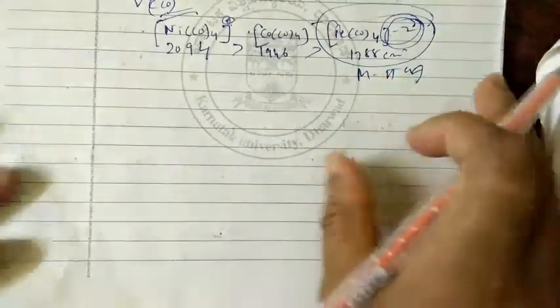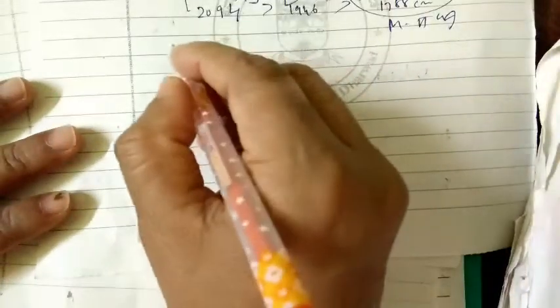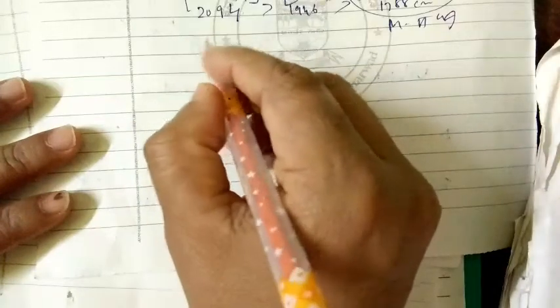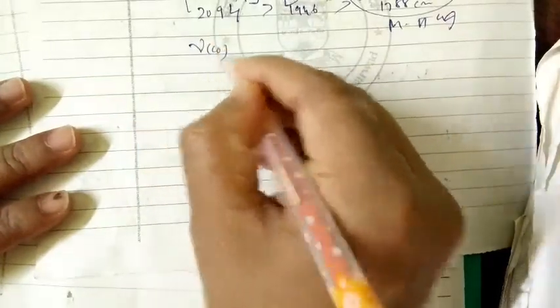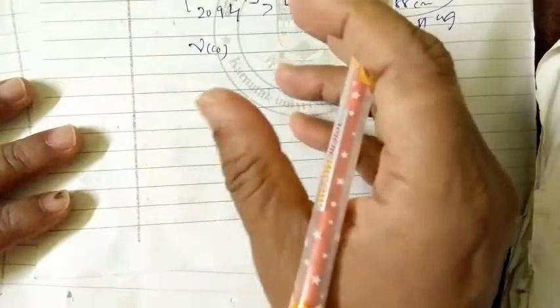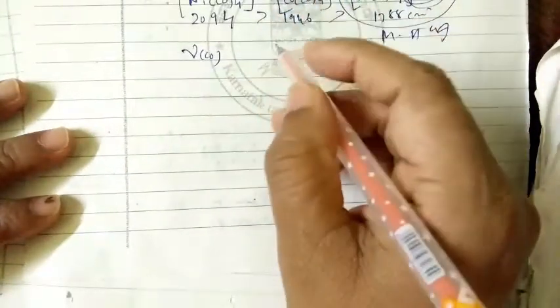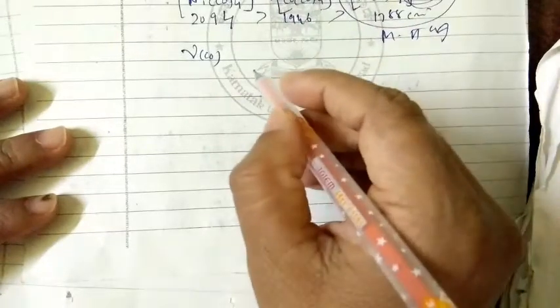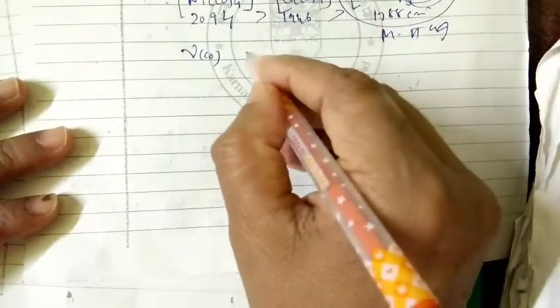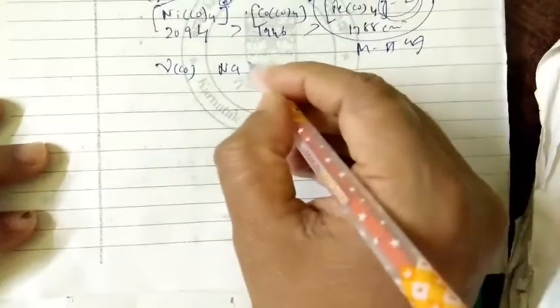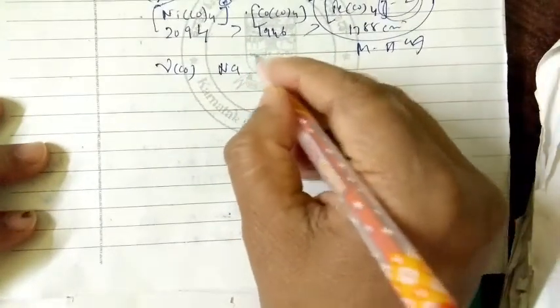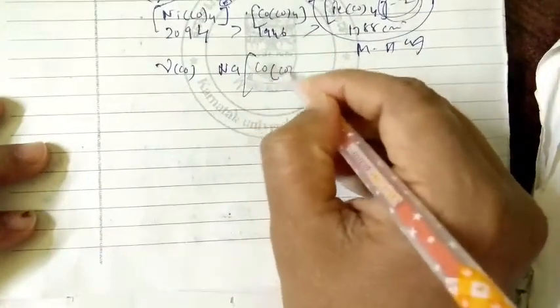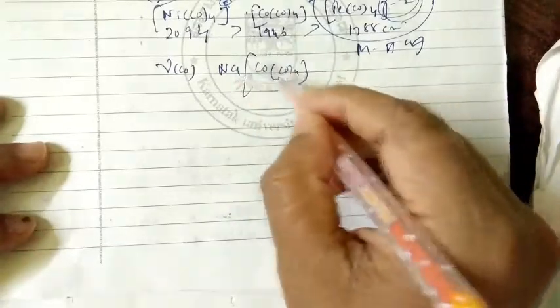And even the frequency, that is nu CO, depends on the interaction of the solvents with respect to the ions present in the solvents. For example, take the complex sodium tetracarbonyl cobalt.